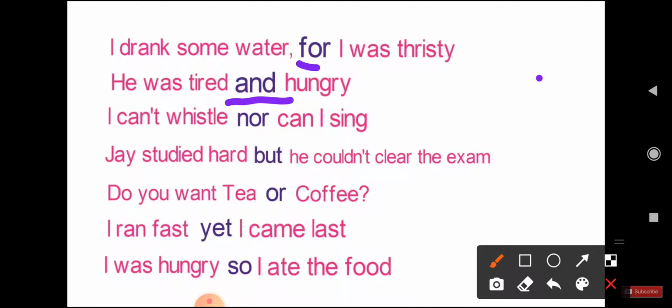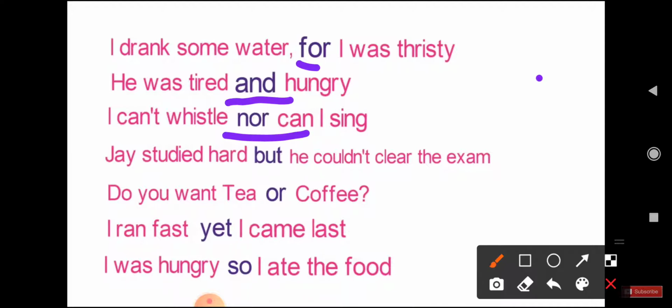Now let's see the third example: I can't whistle nor can I sing. Here, nor is used to convey that I do not know how to whistle or how to sing.